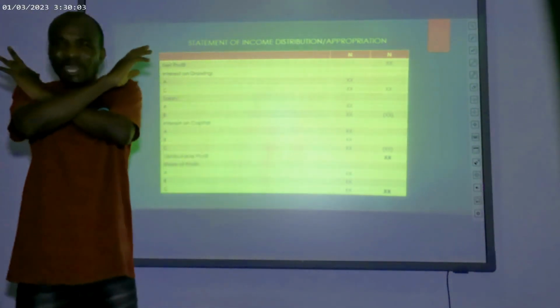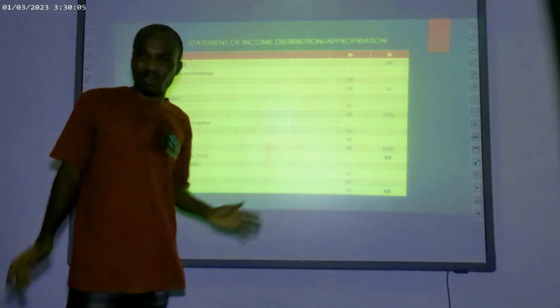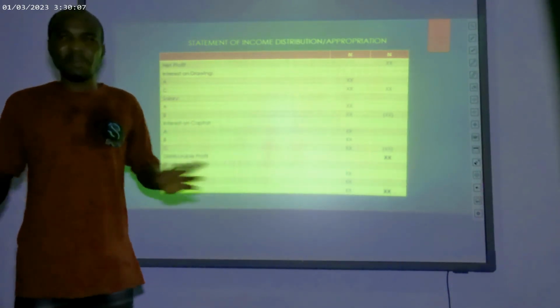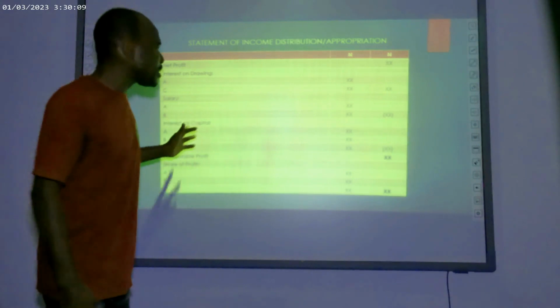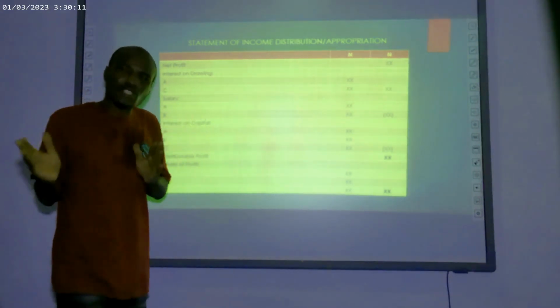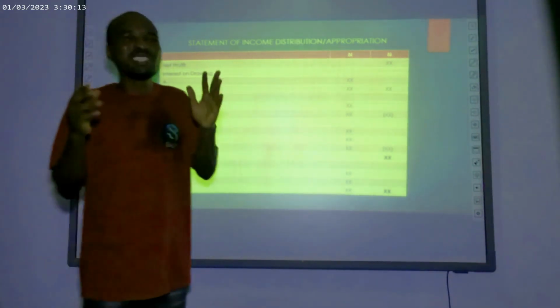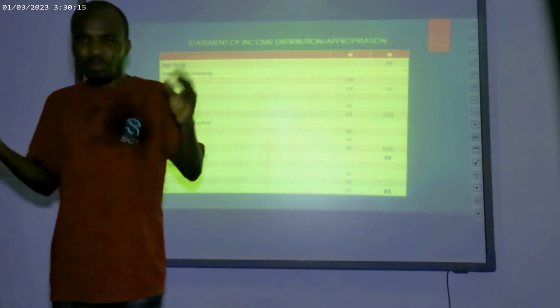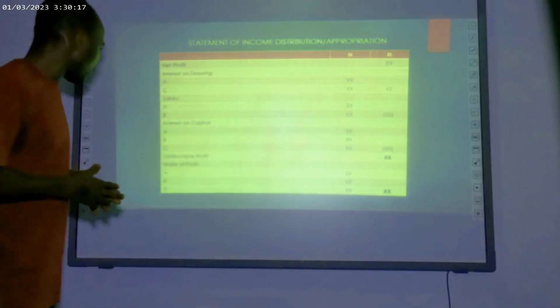All salary paid to partners must come to the appropriation account, whether it has been paid or it has not been paid. Why? Salary that will go to the partner's current account or capital account will be the salary that is yet to be paid to the partner. Hope that is well explanatory.